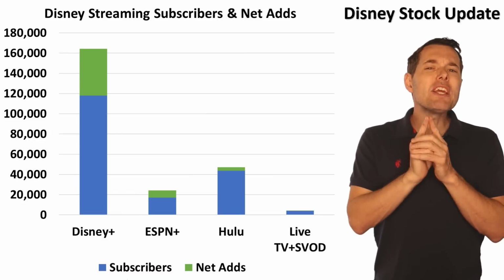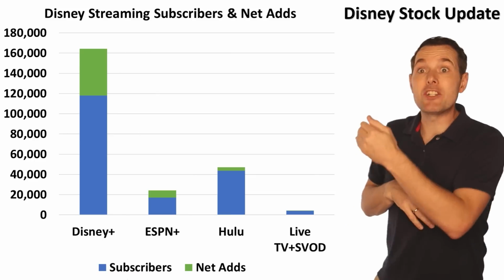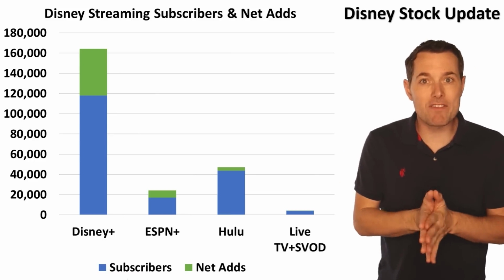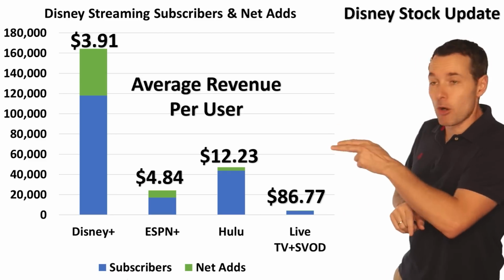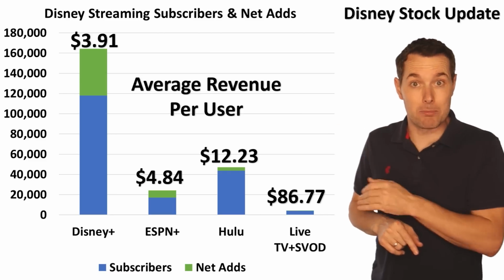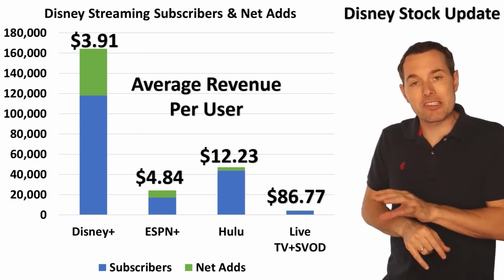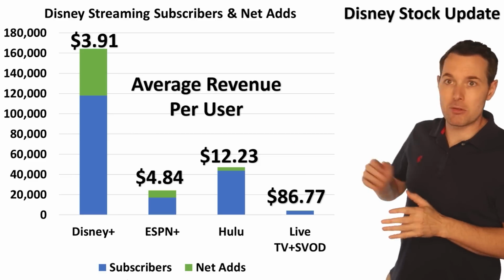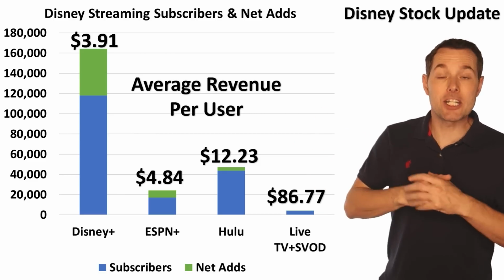But one of the important parts for us to consider here is how much money do they make for each different category? Well, according to the most recent filings, the average revenue per user for each of these groups is broken out right here. This is according to the most recent numbers. Now, one of the important points is that in the most recent earnings calls, Disney announced that they're going to be increasing prices for their streaming products. So we can expect somewhat of an uptick in each of these numbers.